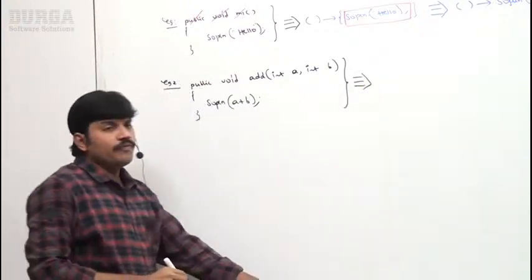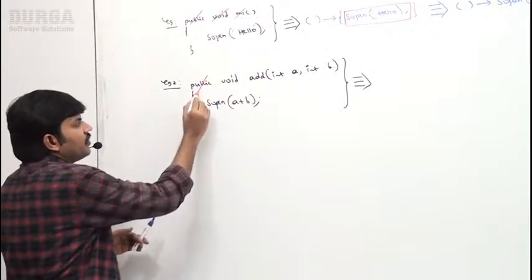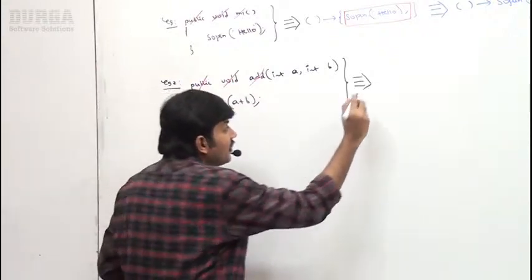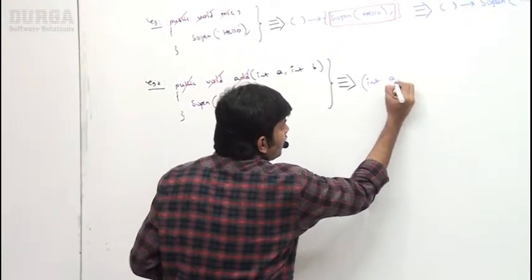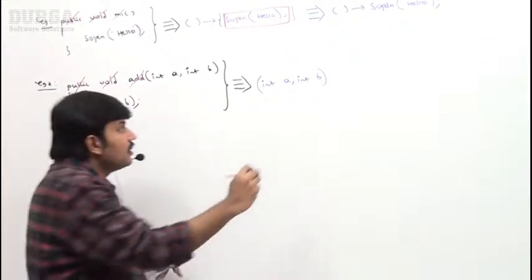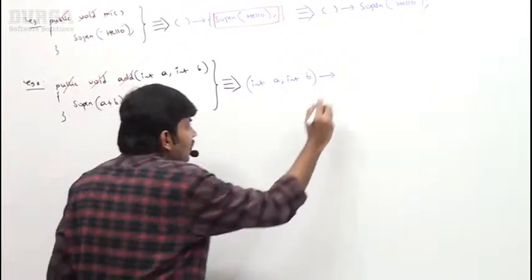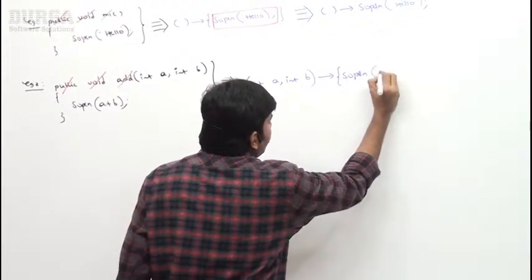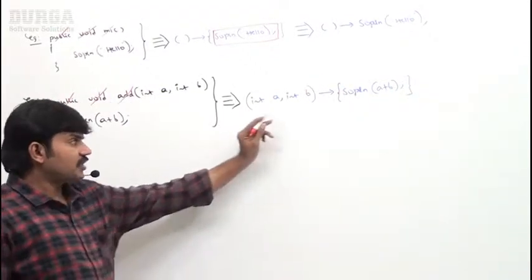You know, sir, if it is a lambda expression, the modifier is not applicable, the return type I can remove, and the name also. Can you please tell how we can write it, sir? What is the remaining part? int a, int b. Okay, next syntax, of course, the arrow symbol. After that, the body: System.out.println(a + b), like this. This is the first level, sir.